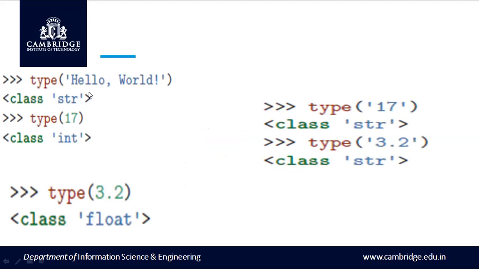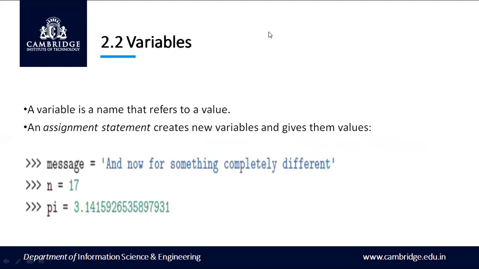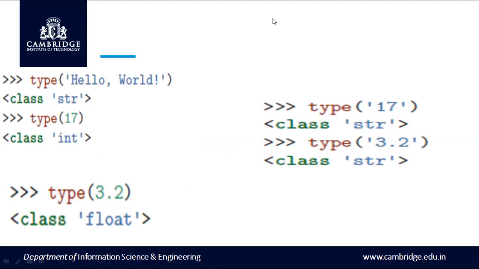Some more examples for values. When I type hello world, this is another example. Here you can see this hello world is of type string.